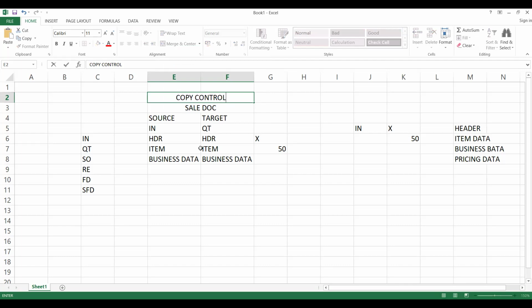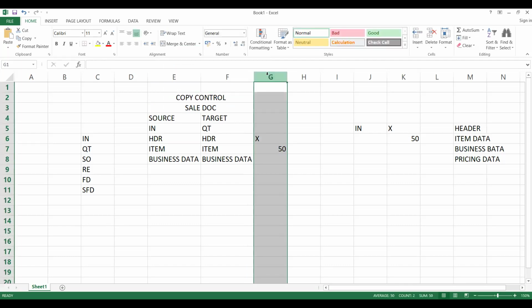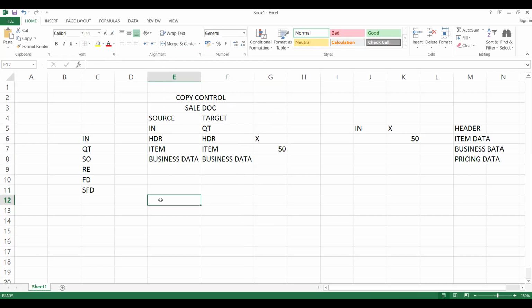Maybe for ECC folks, they don't require this broader explanation, but keeping the future in mind, if someone is directly starting on S/4HANA sales, they need to understand. That's why I'm giving this much explanation. You got it. What is source? What is target? When it comes to sales documents, I'll just highlight the processes.